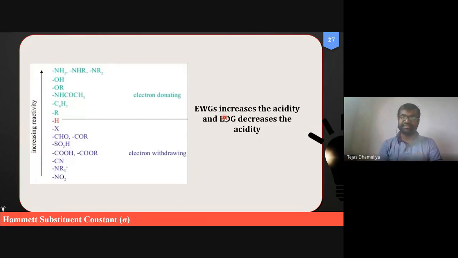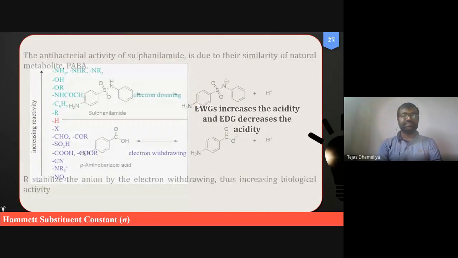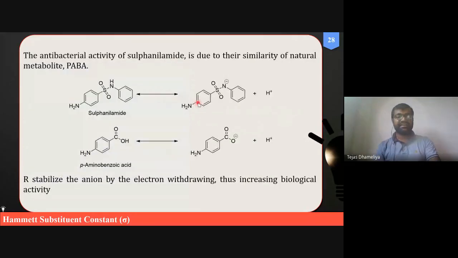The message from this observation, which we learned in first year PharmD organic chemistry, is that electron withdrawing groups increase the acidity and electron donating groups are responsible for decreasing the acidity. This is why we are studying protonation versus deprotonation.